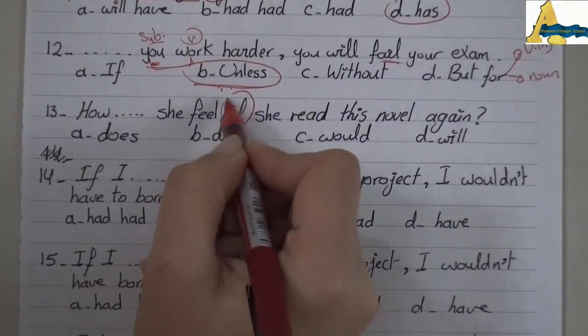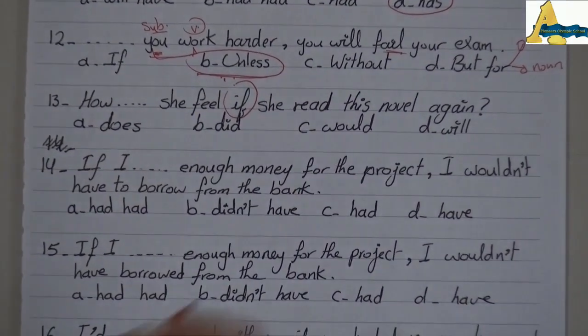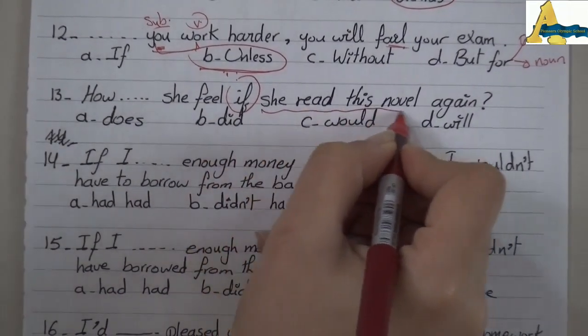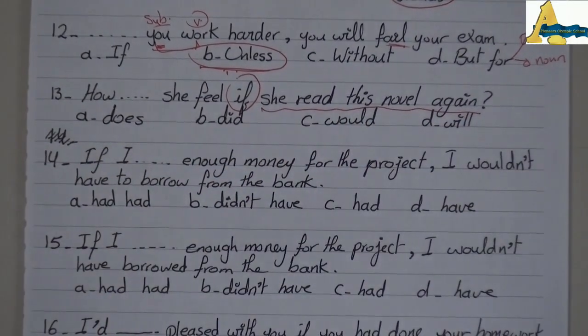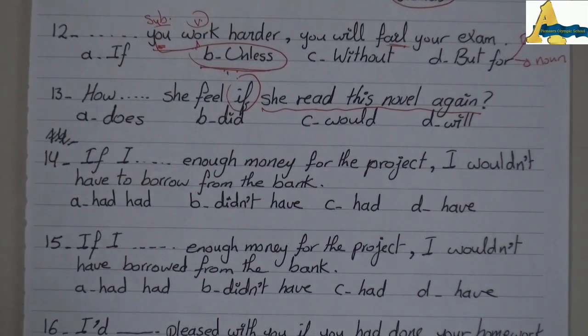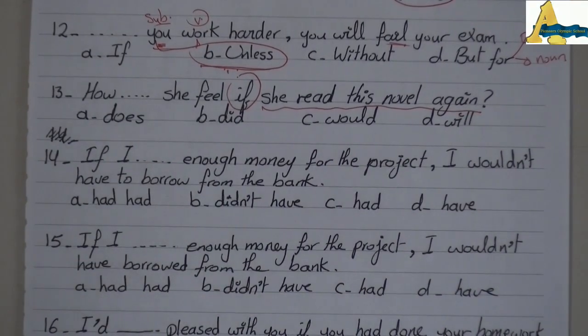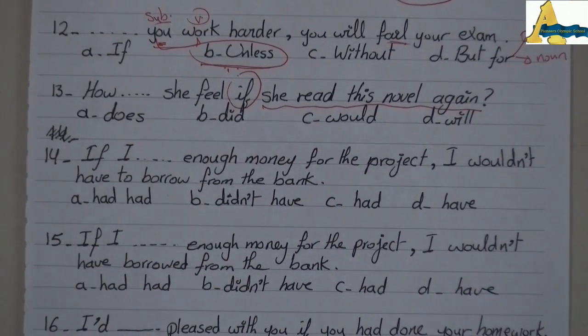Circle if. Where's the complete clause? She read this novel again. Okay? I go to the verb and ask myself, I'm in which tense here?